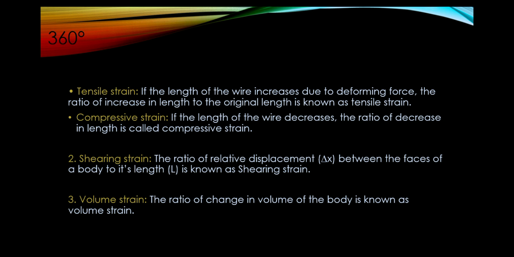Tensile strain: if the length of the wire increases due to deforming force, the ratio of increase in length to the original length is known as tensile strain. Compressive strain: if the length of the wire decreases, the ratio of decrease in length to the original length is called compressive strain. Second, the shearing strain. The ratio of relative displacement, that is delta x, between the faces of a body to its length L is known as shearing strain. Third, volume strain. The ratio of change in volume of the body to the original volume is known as volume strain.